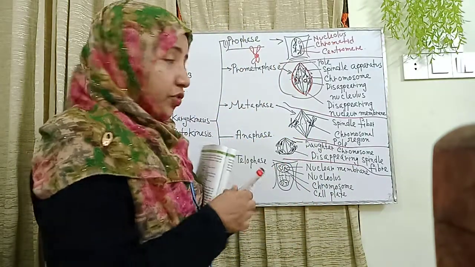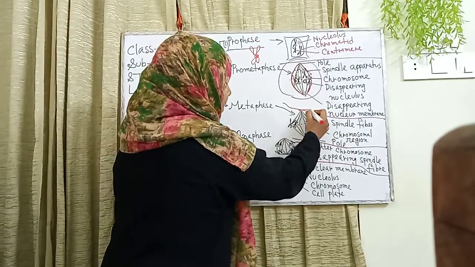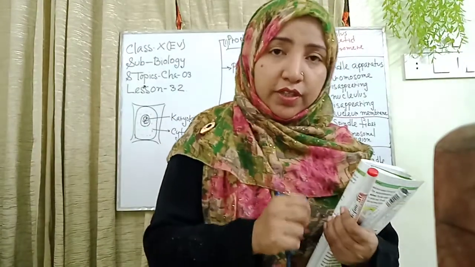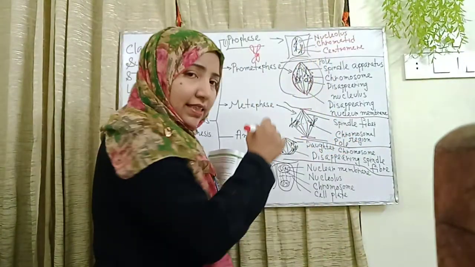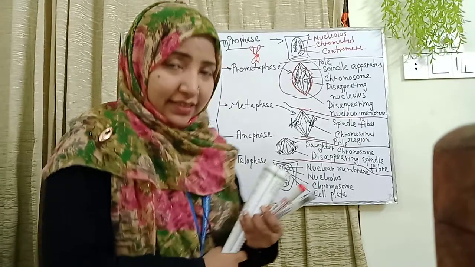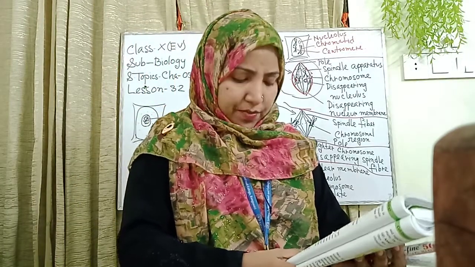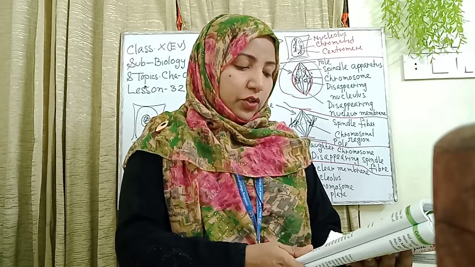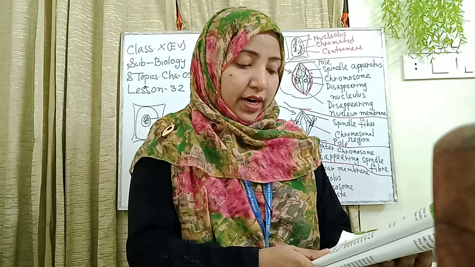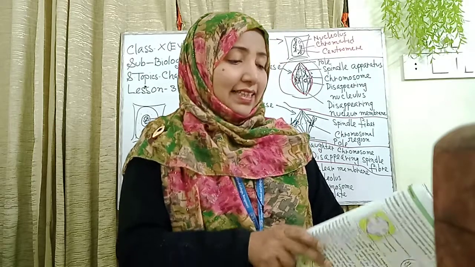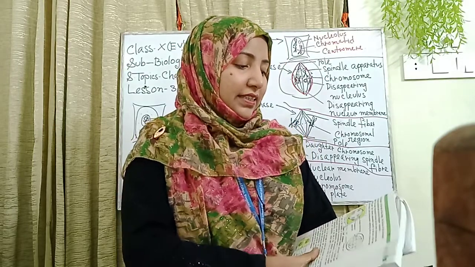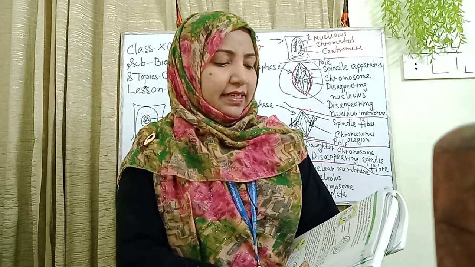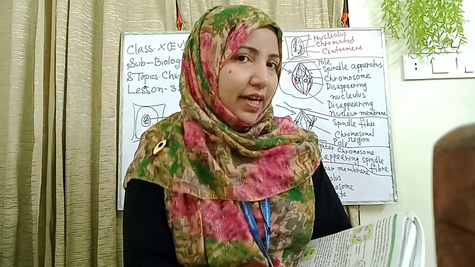Here I also draw one pole and another pole. These are the two poles, and it's also the structure of the spindle apparatus. Here the centromere of each chromosome remains on the equator, but the two arms take positions towards the poles. In this stage, the repulsion increases. At the end of the stage, the division of the centromere starts.